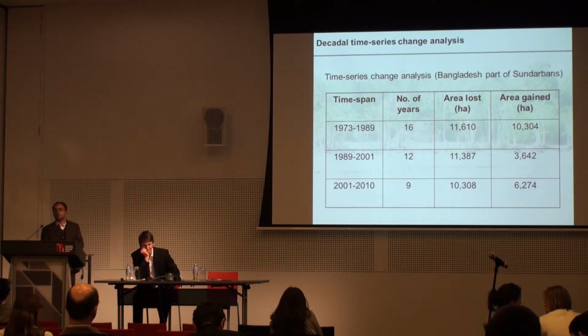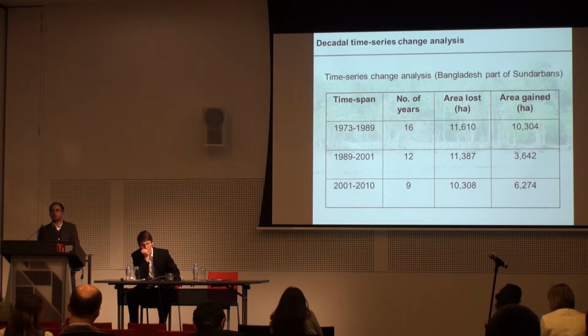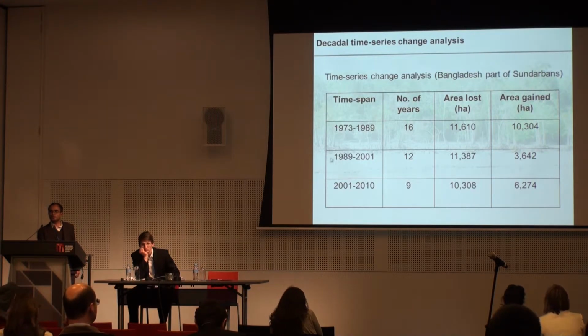So now we try to reach a conclusion about how the forest loss and forest gain were going on. In the 70s and 80s, the forest loss and forest gain were very close to each other, some 11,000 and 10,000 hectares. But in the later stage, the gain was very little. From 1989 to 2001, the forest gain was much lower than forest loss. Even from 2001 to 2010, the last decade, forest gain was much lower than the forest we lost.